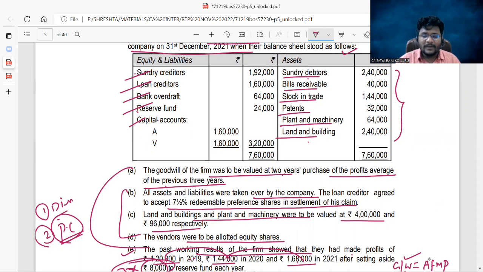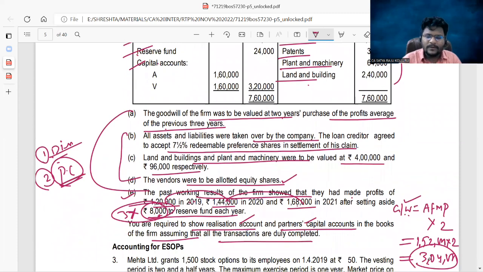Then step number 3, PC receipt. What PC are you getting here? Equity shares of the purchasing company. Distribute such PC among the partners. But before distributing that PC among the partners, find the realization account profit or loss. Such realization account profit or loss you can also transfer to the partners' capitals. Am I right? Then you can go for the final distribution. Again, I am repeating. First dismantling, then PC due, then PC receipt, then after receiving the PC receipt, find the realization profit and all such stuff, then transfer the realization profit or loss to partners capital, then final distribution among the partners.